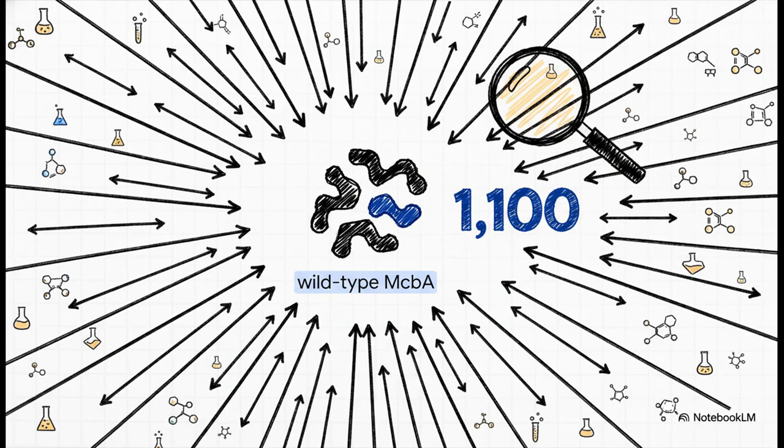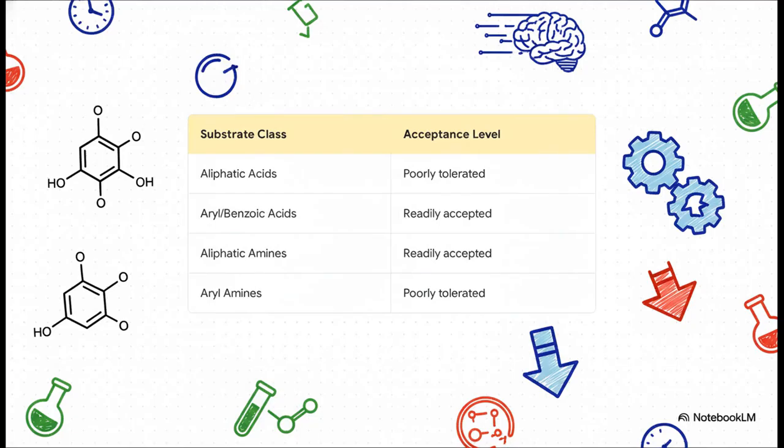So, the first experimental phase was all about establishing a functional baseline. To do this, they evaluated the substrate promiscuity of the wild-type McbA across an impressive 1,100 unique amidation reactions. This extensive screening revealed some very clear substrate preferences. As the table shows, the wild-type McbA readily accepts aryl, benzoic, and cinnamic acids, but it doesn't do well with aliphatic acids. For the amine substrate, it was basically the reverse. It accepted aliphatic amines well, but had low activity with aryl amines.